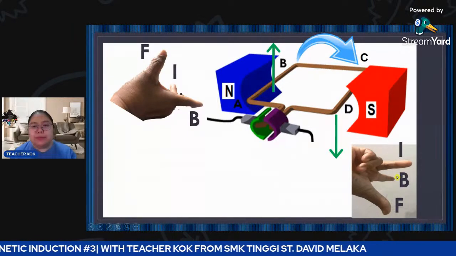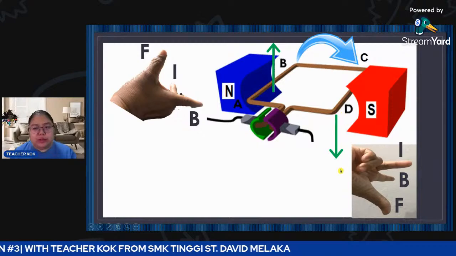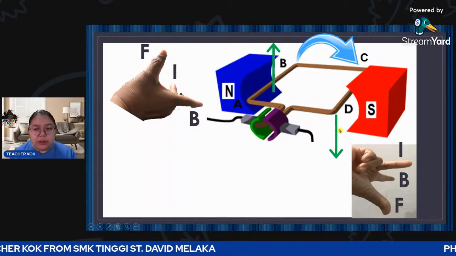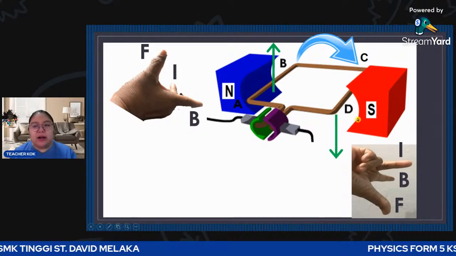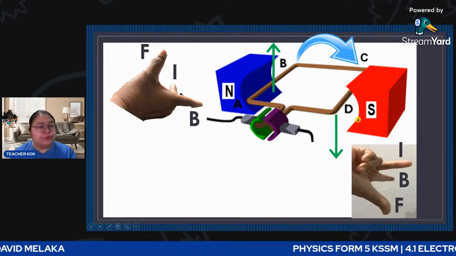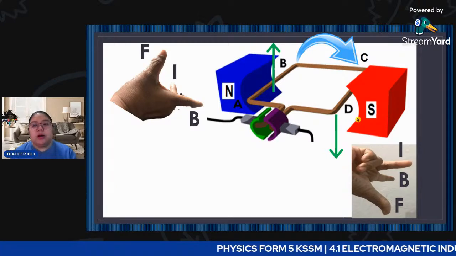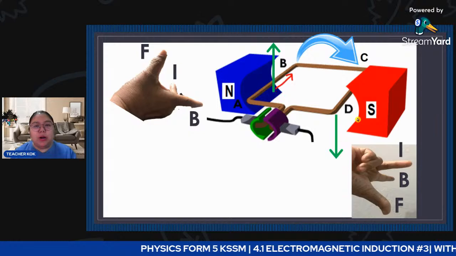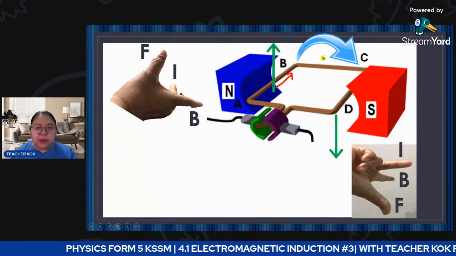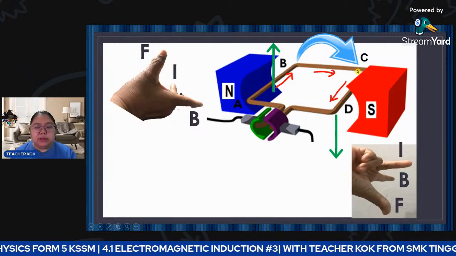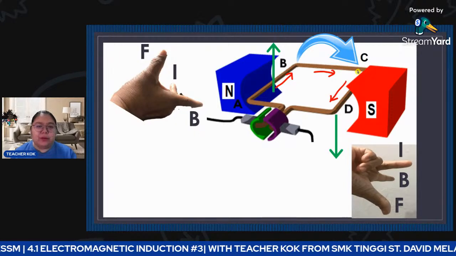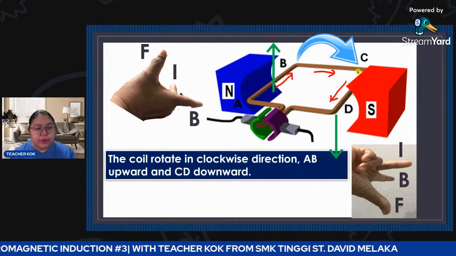Okay, number 2, the force now is going downwards. After that, the current is coming to you. So from here, I can show the arrow, A, B, then C to D. Okay, after that, we go to show the explanation.